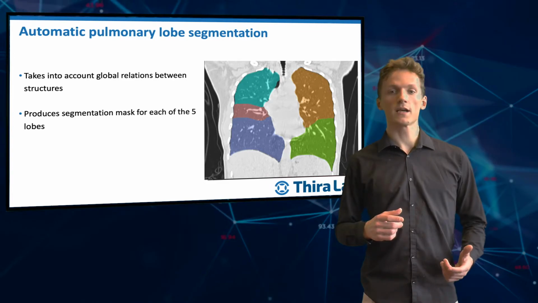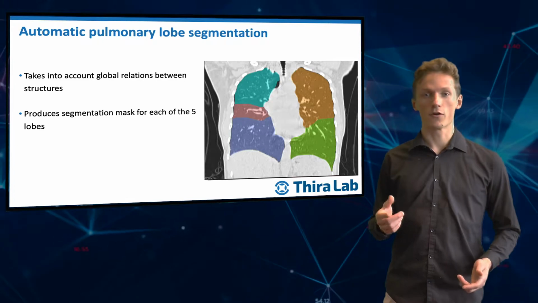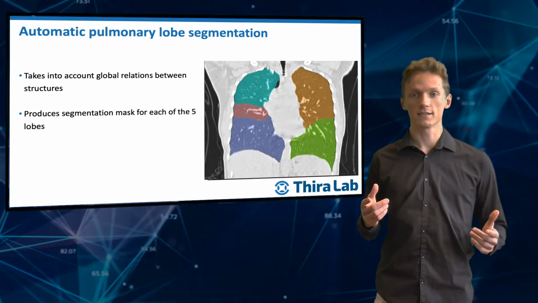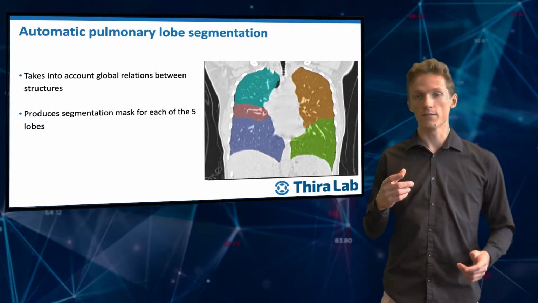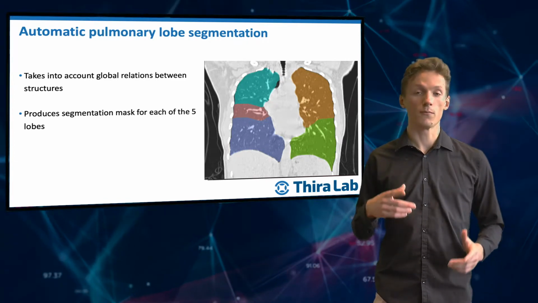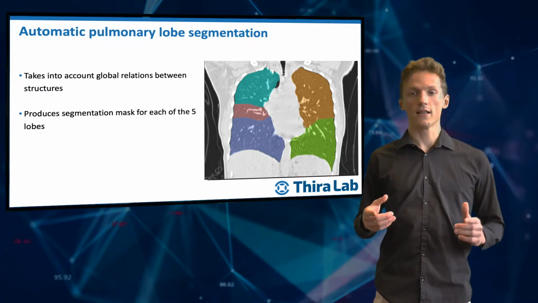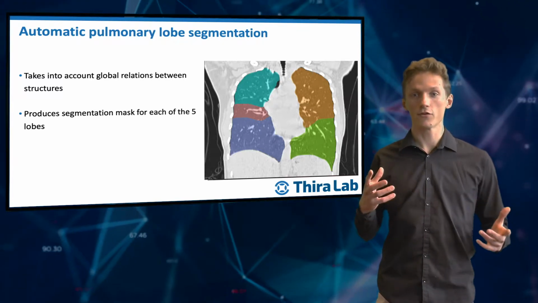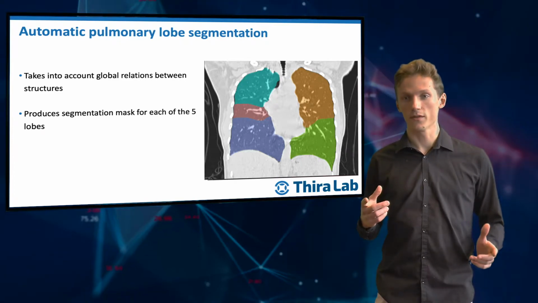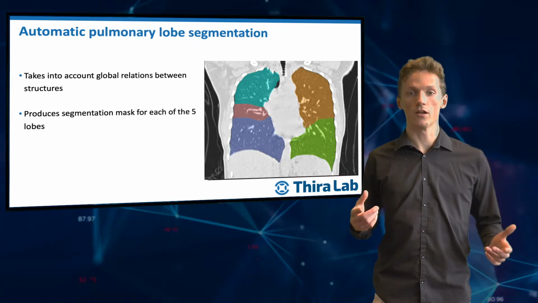The automatic lobe segmentation of CoRADS AI was made by YG Xie. Xie was already working on this for over a year. He quickly adapted his system to be able to handle COVID scans. He managed to publish this in May this year in a special issue of IEEE Transactions on Medical Imaging, one of the best journals in our field. The main benefit of this system is that it can learn the structural relationships between different parts of an image. This is something deep learning segmentation systems can struggle with, but it is important for segmenting large structures such as pulmonary lobes.